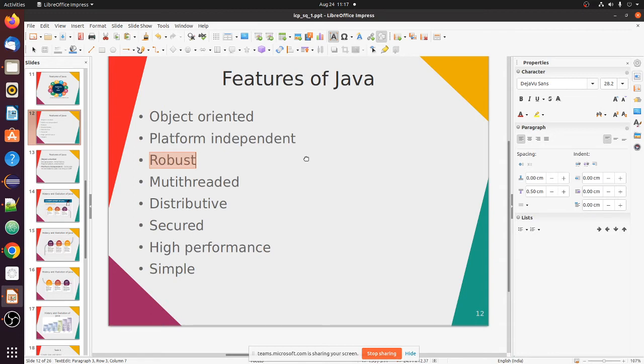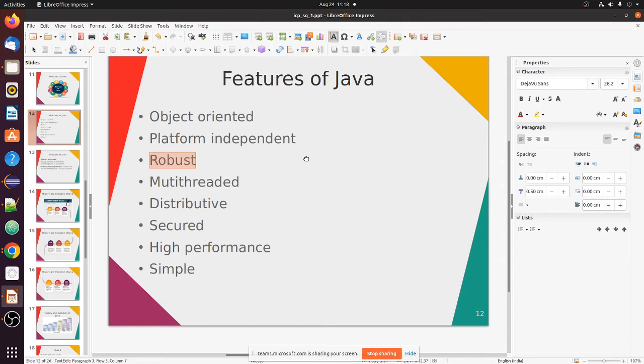Okay. What features are remaining? Multi-threaded, distributed, secured, and high performance. Okay, they are advanced features of Java. Multi-threaded. Certain tasks at a time can be run on a machine. There are some cases where you will run multiple such tasks or applications.